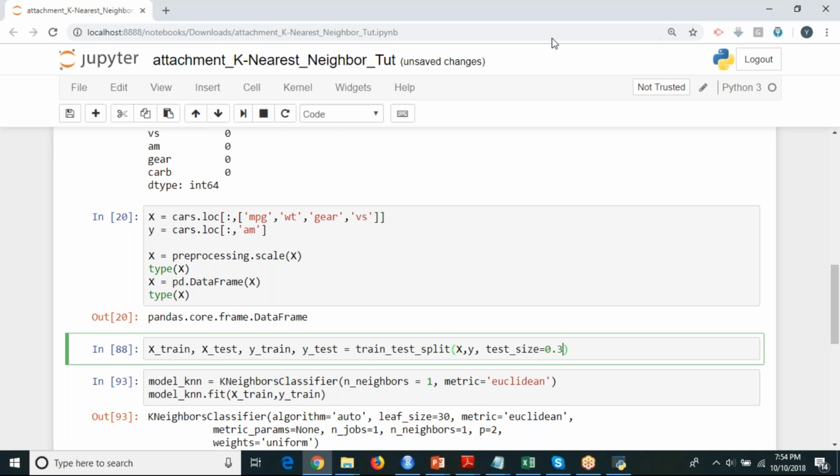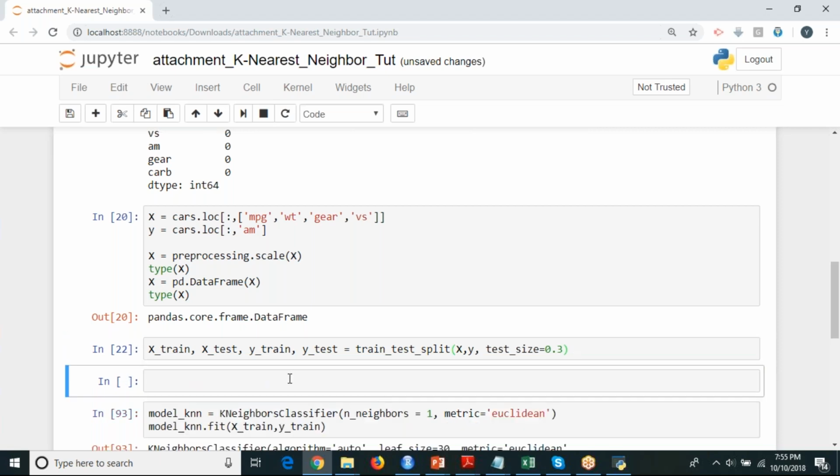I don't want the 70%, 30% ratio. I'm asking you the number of records. You know how many records are there in the data set, right? How many records do we have in the data set? I've executed this line of code now, so I'm going to add one cell below this. Now if I run X_train.shape, what should it be?